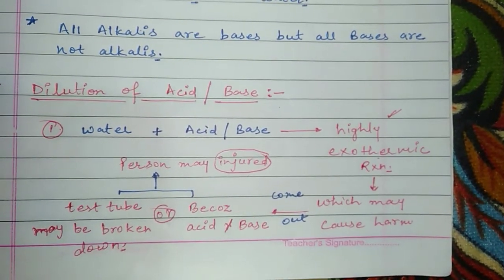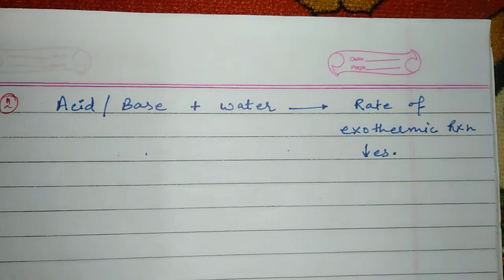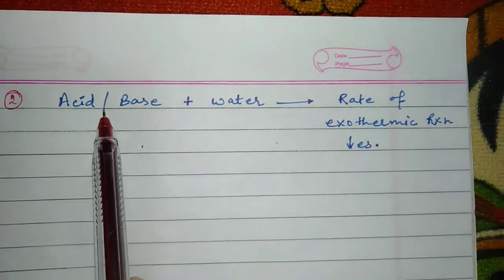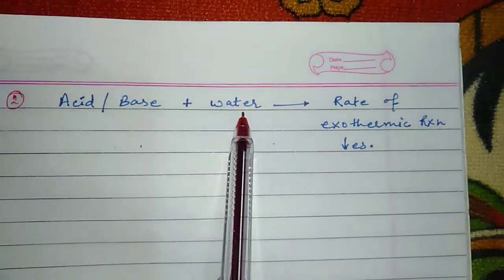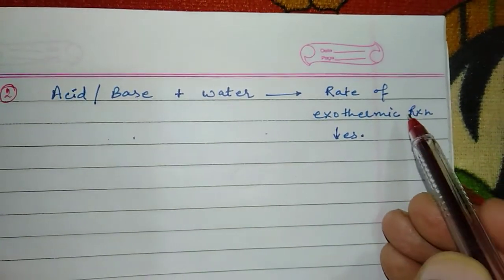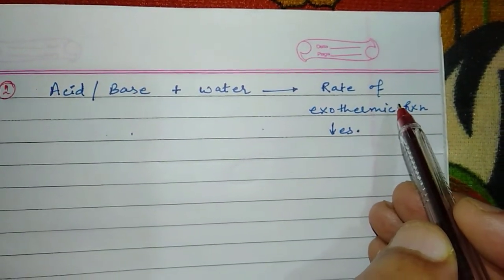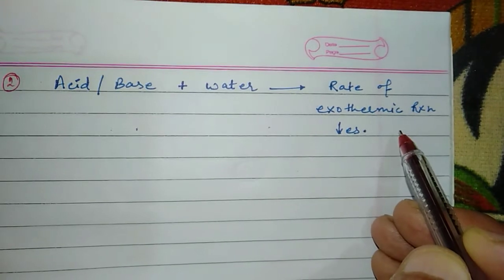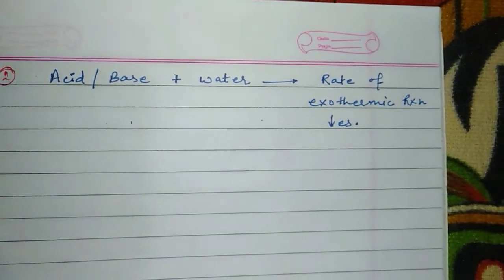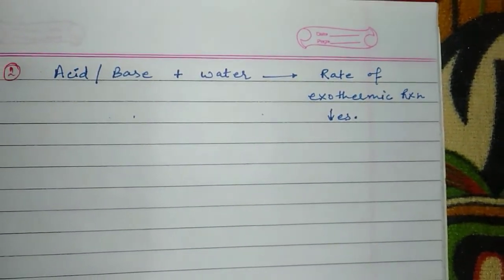And what will happen if we do the vice versa process? Students, if we add acid or base to water, the highly exothermic reaction rate decreases, and because of that it is the safe process. Nothing will take place.